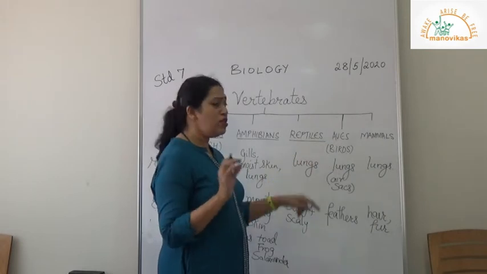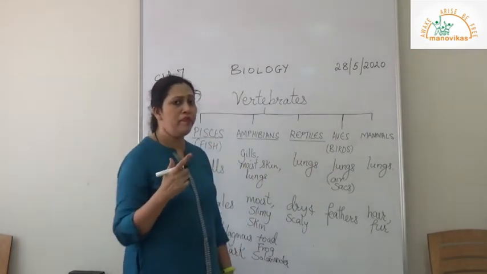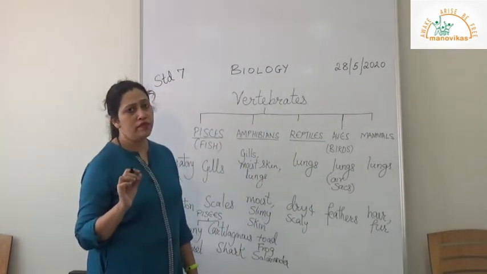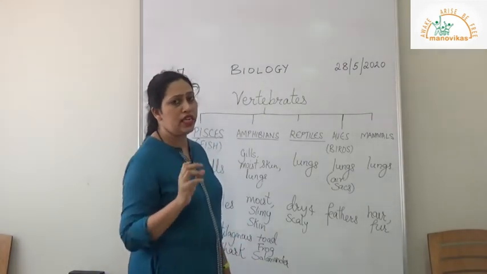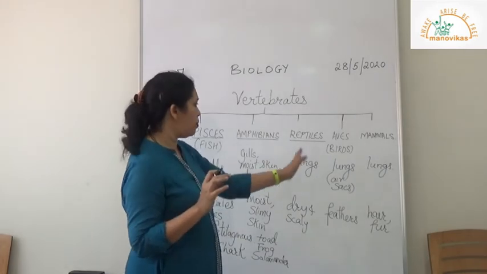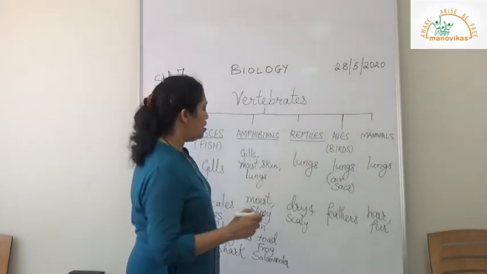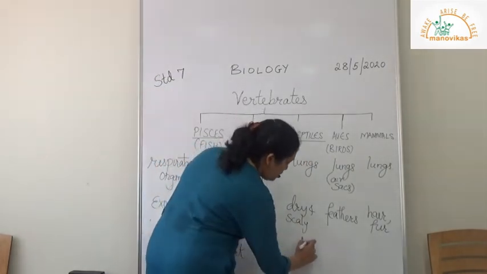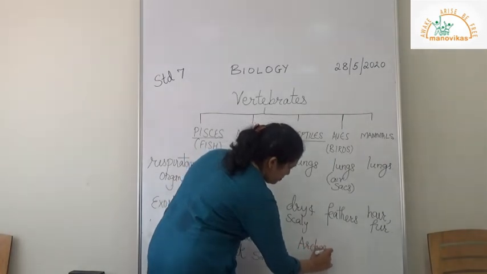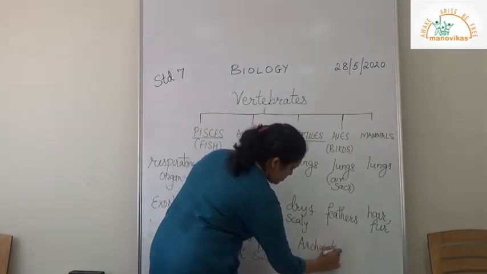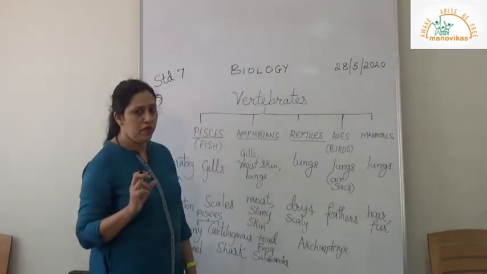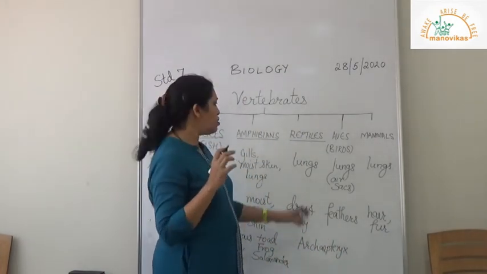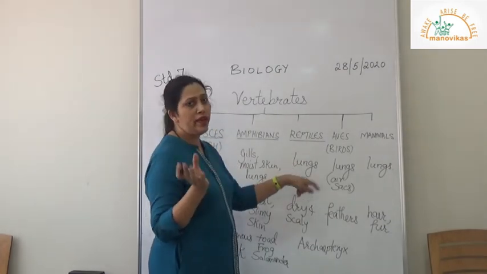Reptiles and aves, there was one I had asked you last time to find out about, the bird. It was belonging to bird or reptile. The scientists didn't know, but today it is put in a proper category. Did you find out about this? Archaeopteryx is an animal which had features of reptiles as well as birds.